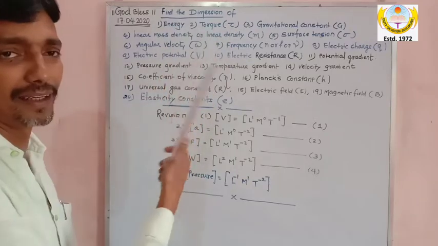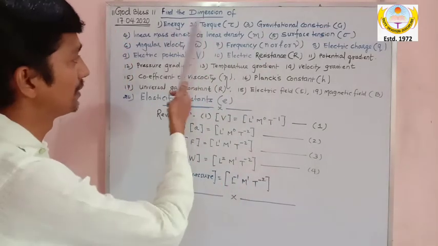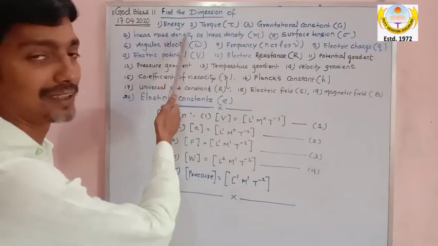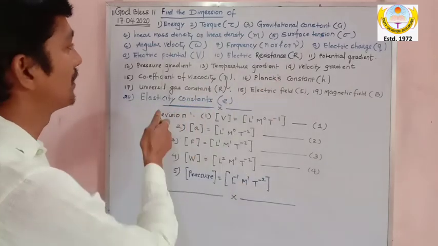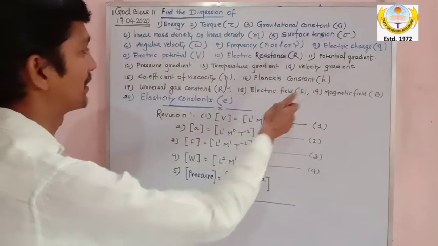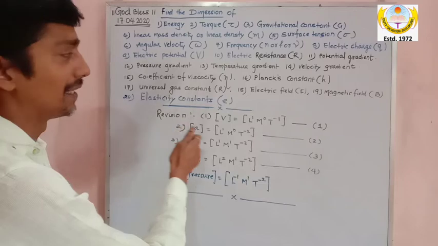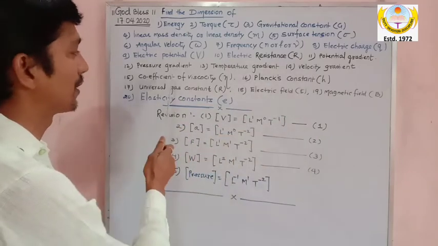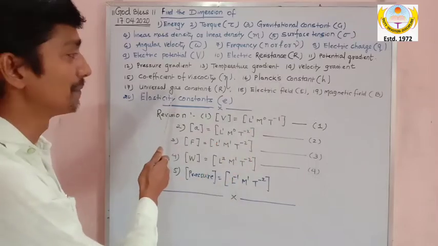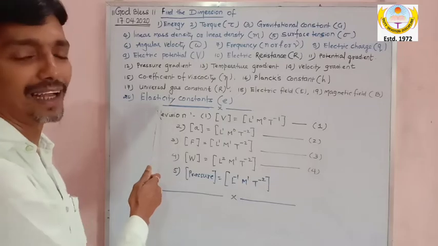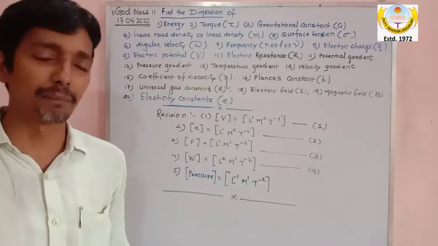As soon as I give the explanation for each quantity, I will explain their abbreviations also. So: energy, torque, gravitational constant, linear mass density (I repeat, linear mass density or linear density), surface tension, angular velocity, frequency, electric charge, electric potential, electric resistance, potential gradient, pressure gradient, temperature gradient, velocity gradient, coefficient of viscosity, Planck's constant, universal gas constant, electric field, magnetic field, and last, elasticity constant.